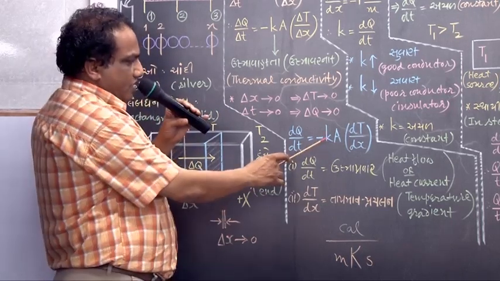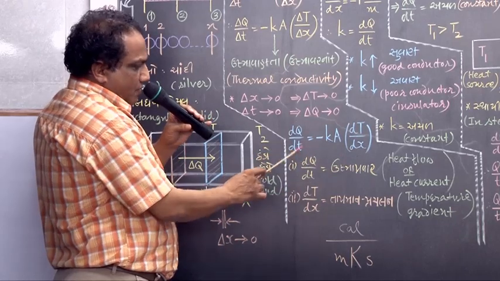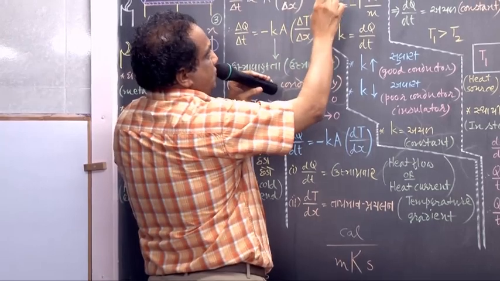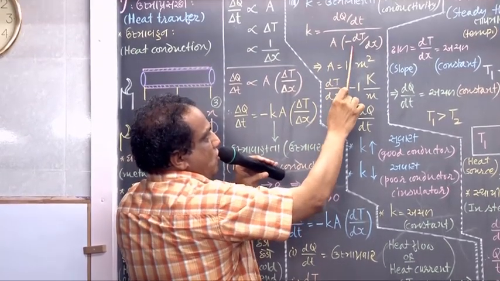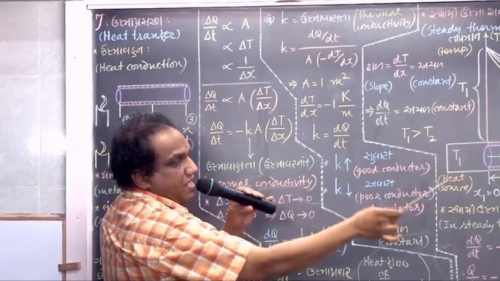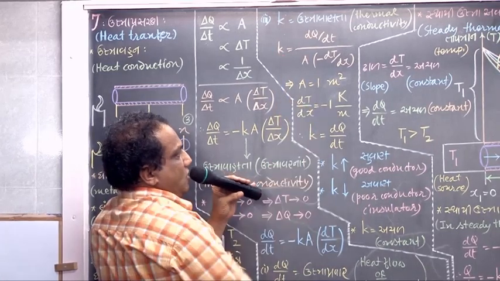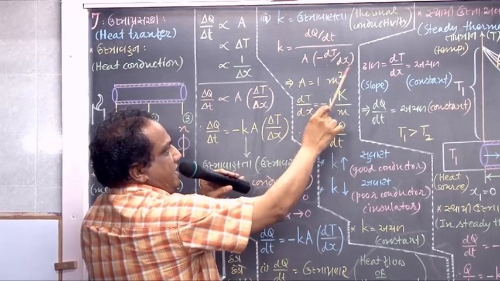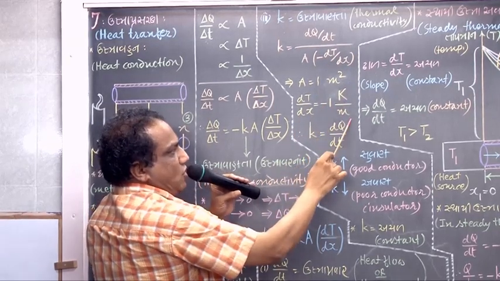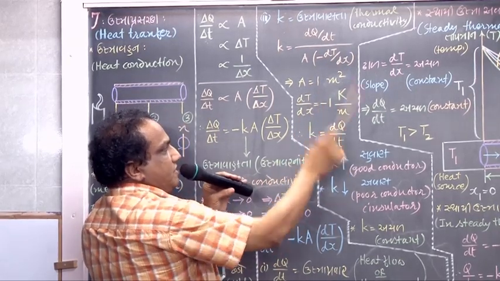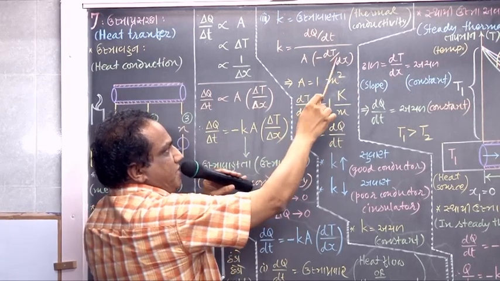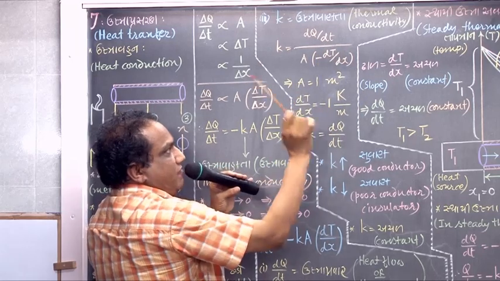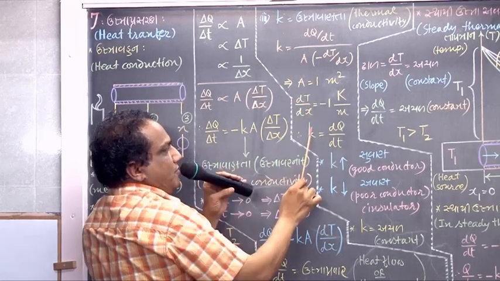And now find out small k from here. K equals dQ/dt upon A into minus dT/dx. I want to define thermal conductivity. Take A equal to 1 meter square. Take dT/dx equal to minus 1 Kelvin upon meter. Put these two values here. This is 1, this is minus 1, minus minus plus. 1 into 1 is 1. So the whole denominator has become 1. So K equals dQ/dt.